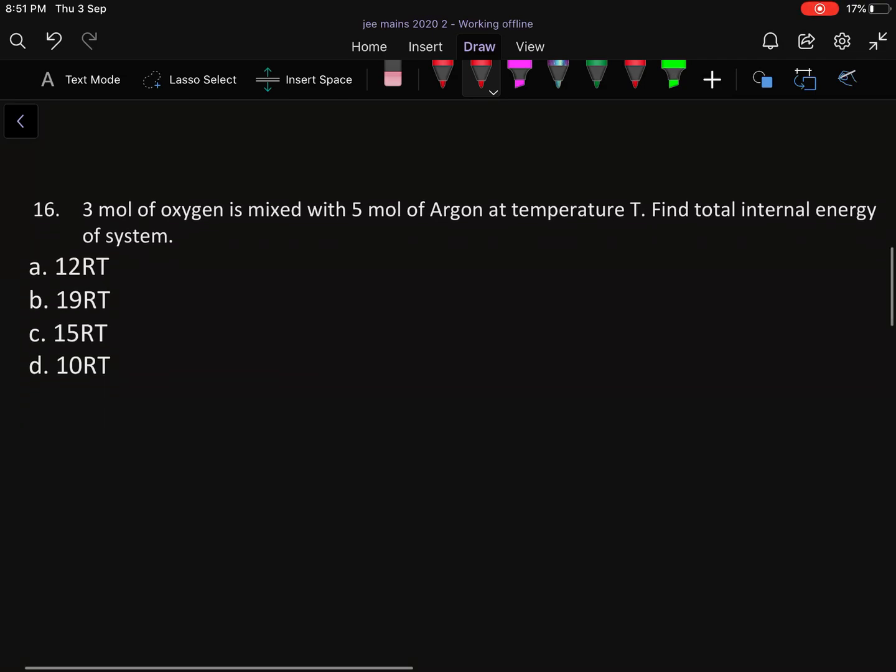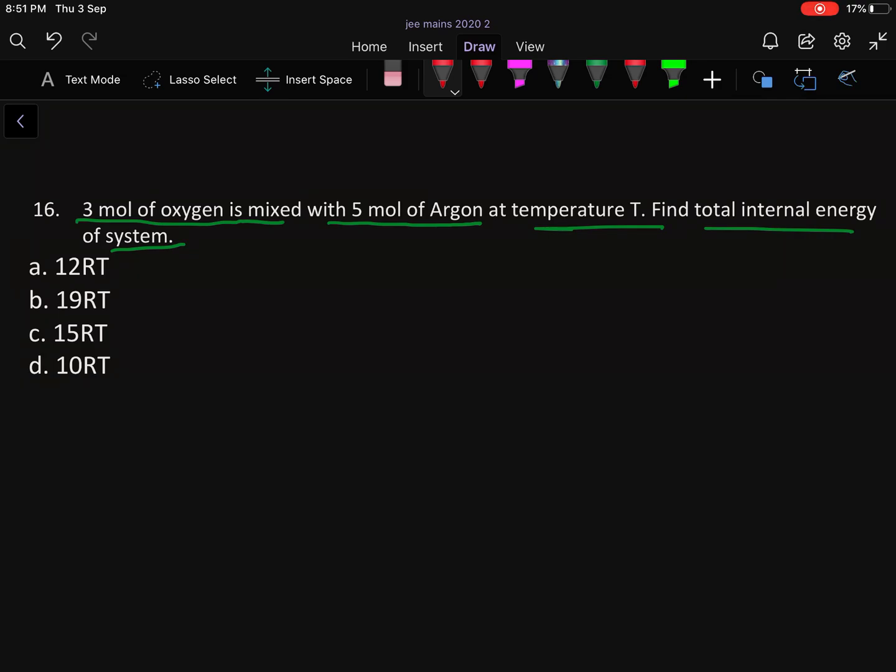Okay, so this is a question of internal energy, or you can say KTG, kinetic theory of gases. In this question it is given that 3 mole of oxygen is mixed with 5 mole of argon at temperature T. Find the total internal energy of the system.